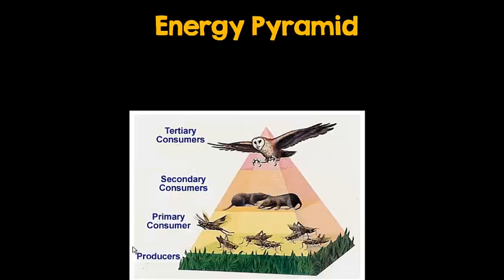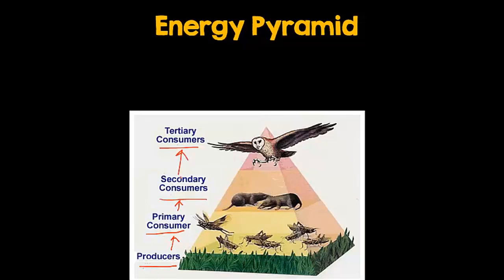Here we have grass, our producers, at the bottom. And next, we have our primary consumers that eat the plants, which is going to be our grasshoppers. After that, we have our secondary consumers, which are going to eat the primary consumers, or the grasshoppers, and that's going to be these rats. And finally, we have a tertiary consumer, which eats the meat eaters, and that's the hawk. So basically, what we have here is a food chain, just represented in a different way.